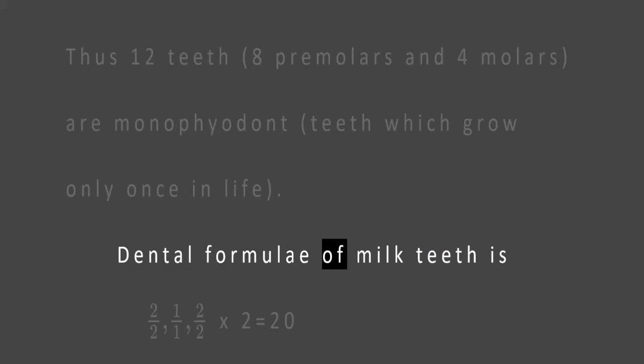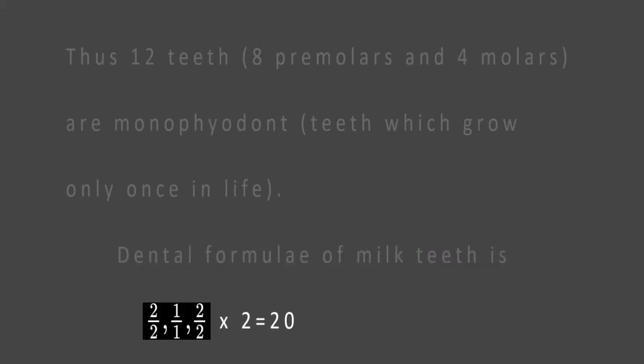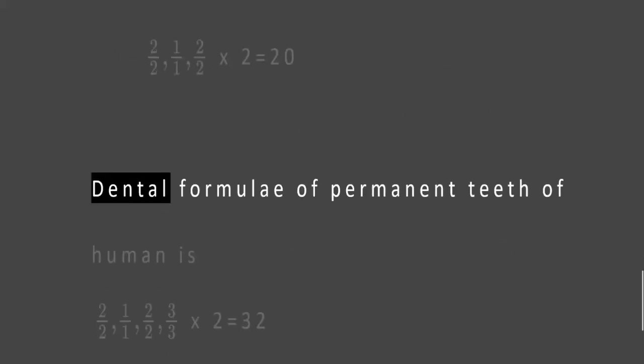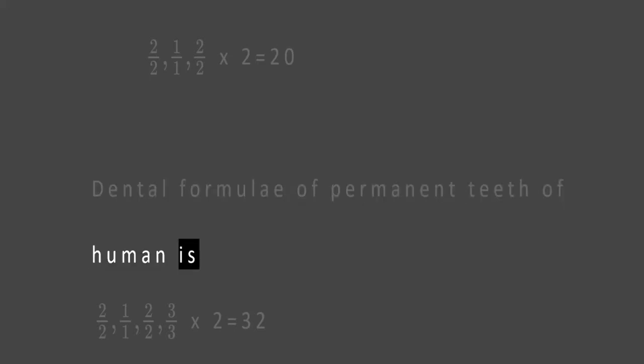Dental formula of milk teeth is 2/2, 1/1, 0/0, 2/2, x 2 is equal to 20. Dental formula of permanent teeth of human is 2/2, 1/1, 2/2, 3/3, x 2 is equal to 32.